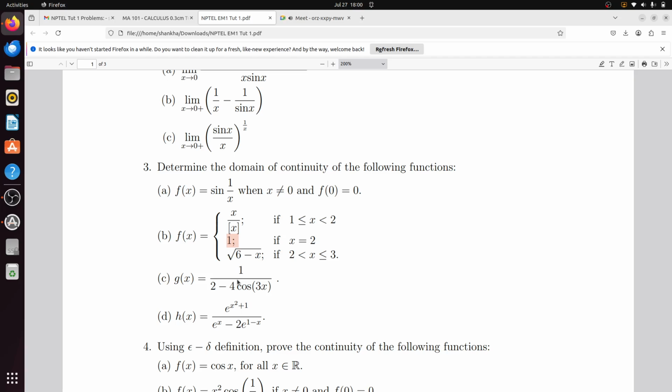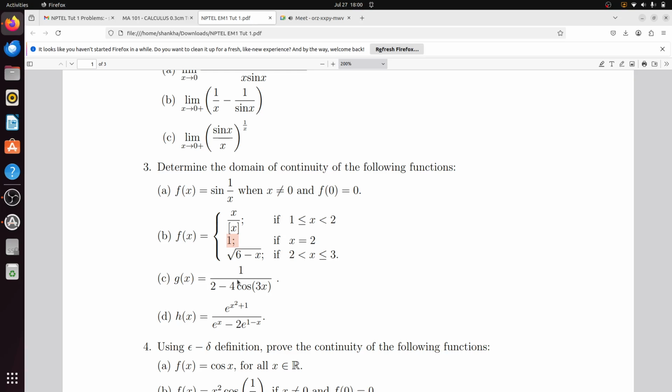All those points it is discontinuous. So it is continuous on the real line except the points 2n pi plus pi by 9, where n belongs to the set of integers, n belongs to Z. So that will be the answer.